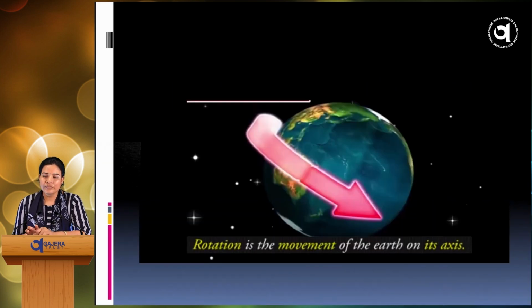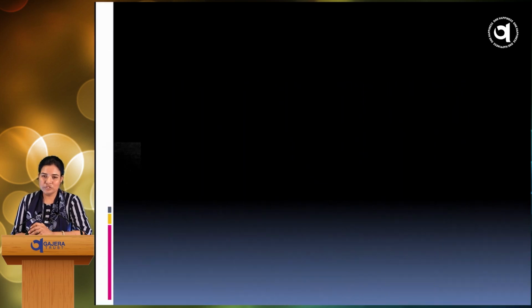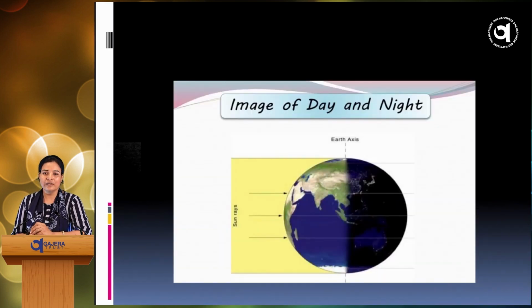Let us see the effects of rotation. It causes day and night. Rotation makes all the heavenly bodies in the sky appear to move from east to west. It causes high and low tides in the oceans. Let us see the most important effect, day and night. Rotation causes day and night.